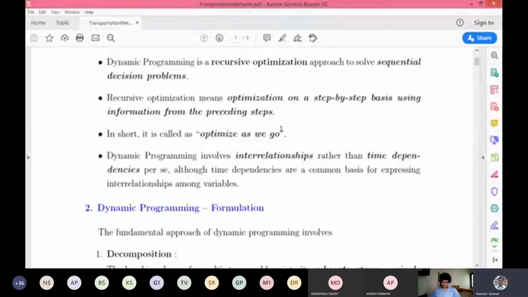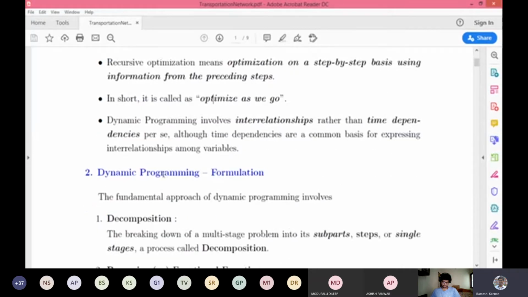And it talks about the interrelationship. So this very important feature of dynamic programming talks about the interrelationship rather than the time dependency. It talks about how each activity gets interrelated. Before the end of this lecture, I'll show you a simple example so you understand much better what we mean by interrelationship between activities or tasks.